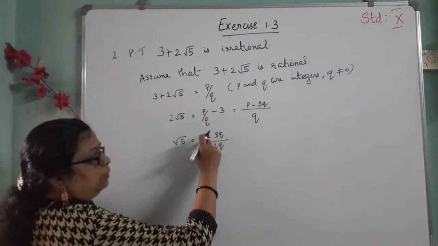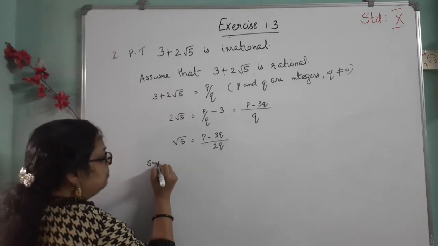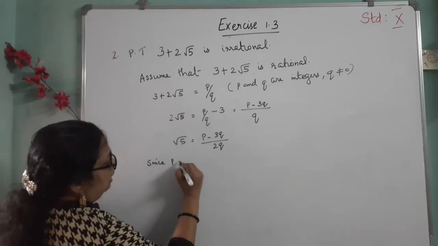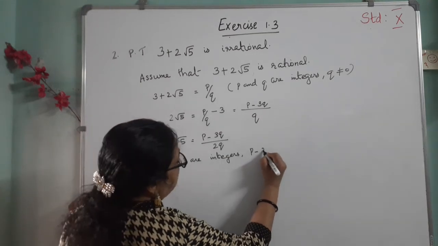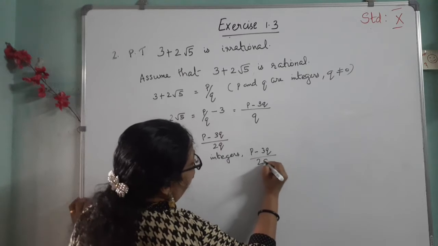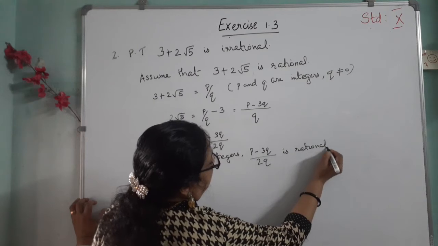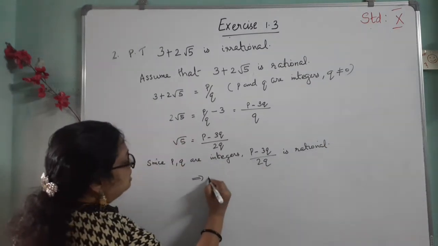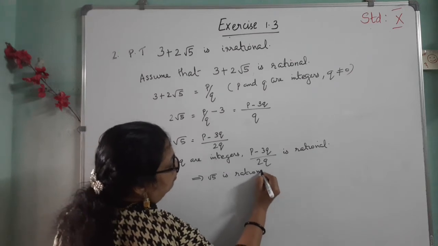Then since p and q are integers, p minus 3q divided by 2q is rational, and which implies root 5 is rational.